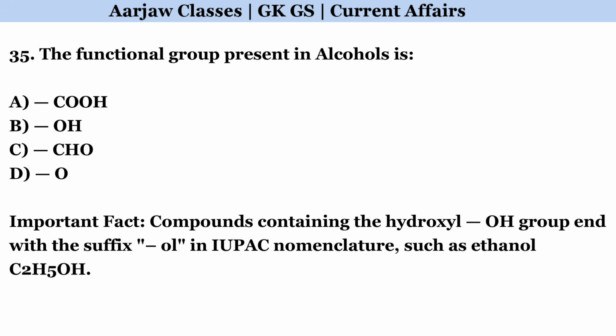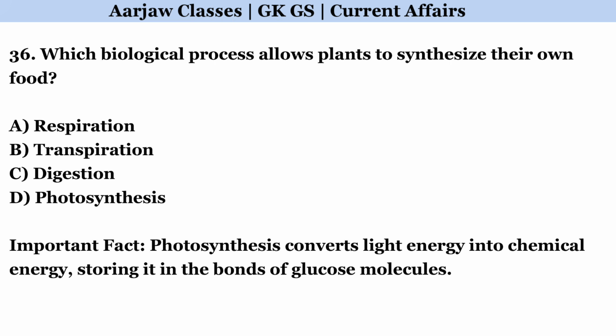The functional group present in alcohols is. Correct option is B, OH. Which biological process allows plants to synthesize their own food? Correct option is D, photosynthesis.